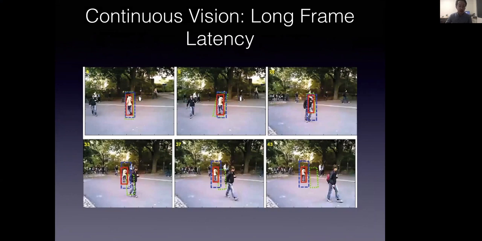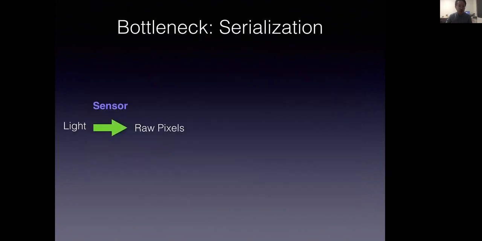Continuous vision is a cornerstone of a diverse range of intelligent applications, such as autonomous driving and augmented reality. However, we think that today's continuous vision applications are bottlenecked by the long end-to-end frame latency. This long frame latency significantly impacts the system agility and user experience. We find that the long frame latency is fundamentally caused by the serialized execution model of today's continuous vision pipeline.